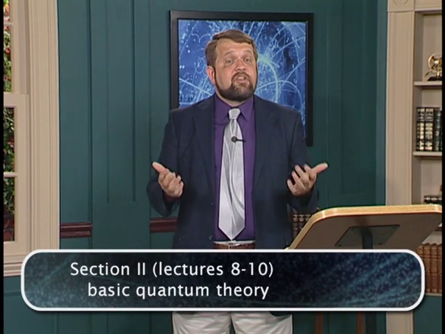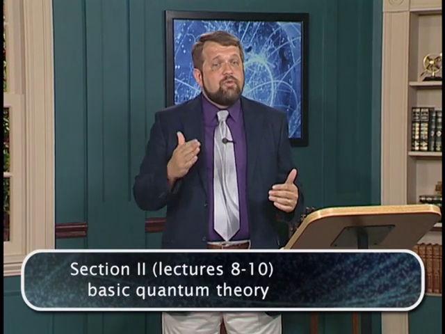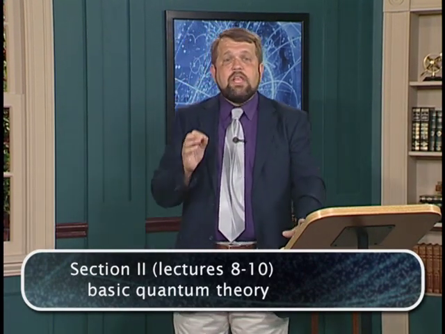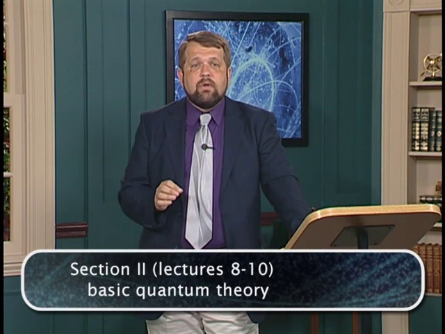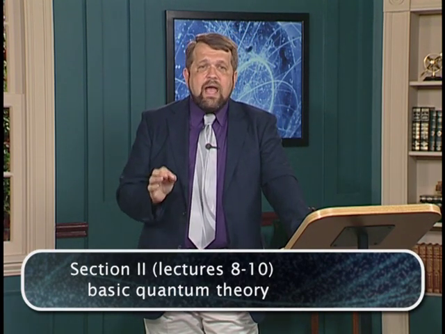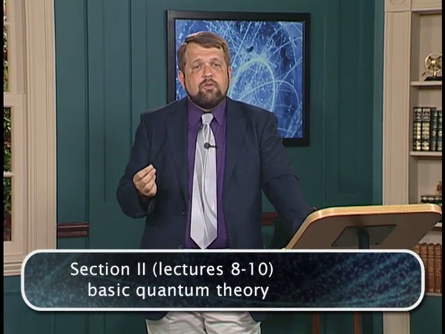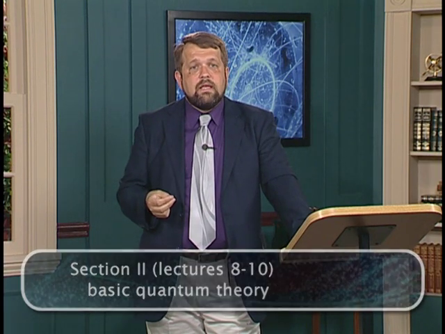We'll skip around a little bit, but I think it will be clear how we're putting the pieces together. Then, in section 2, lectures 8 through 10, we're going to actually learn some basic quantum theory. We're going to learn the abstract symbolic language that physicists use to describe the microscopic world. That's going to be an ambitious task, but we'll take it on in lectures 8 through 10.